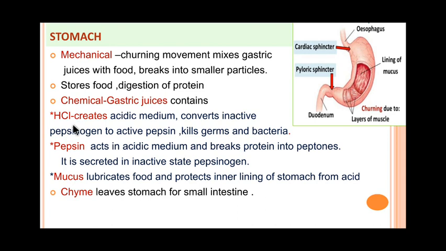The hydrochloric acid, that is HCl, makes the medium acidic, and the protein digesting enzyme, pepsin, acts in the acidic medium, which breaks down protein into peptones. Pepsin acts only in acidic medium and is a major enzyme of gastric juice.